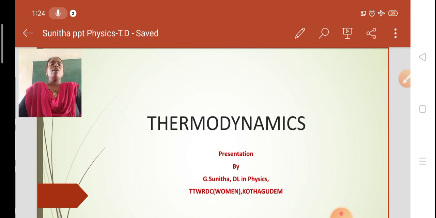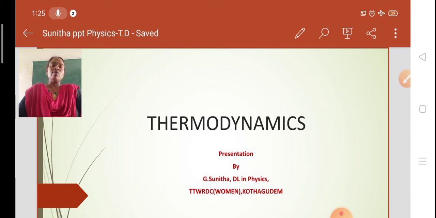First of all, when we come across the word thermodynamics, what we think of is heat. Thermodynamics is a branch of thermal physics which deals with the transformation of heat energy into mechanical work, and vice versa. This transformation may come from mechanical work to heat energy also. It also deals with the transformation of heat energy to other forms of energy, such as electrical energy, chemical energy, light energy, etc.